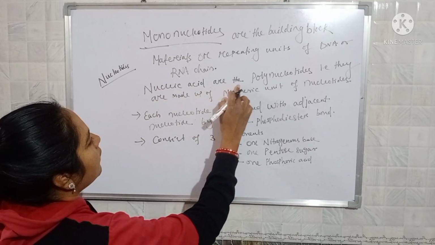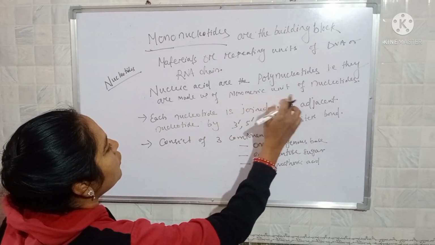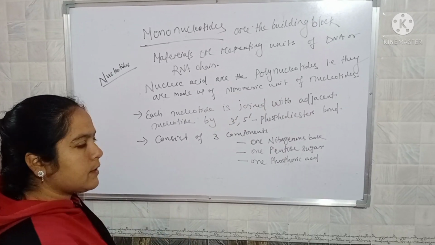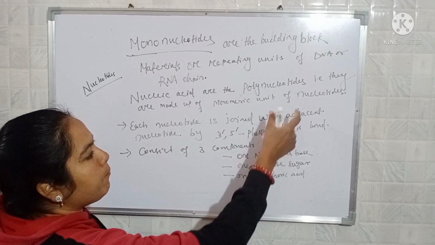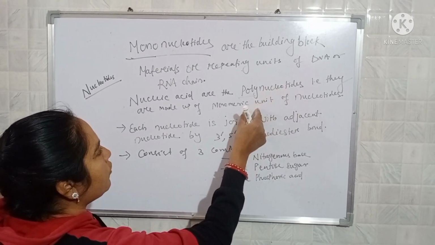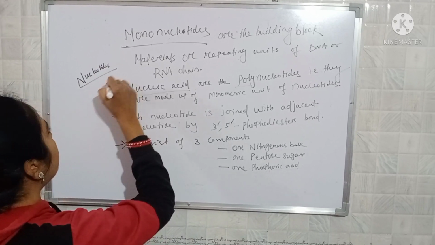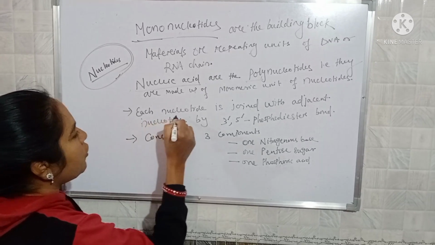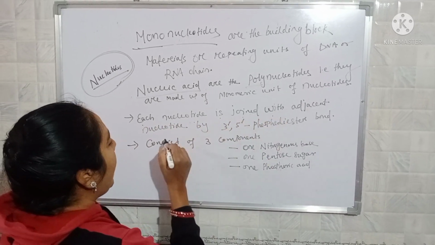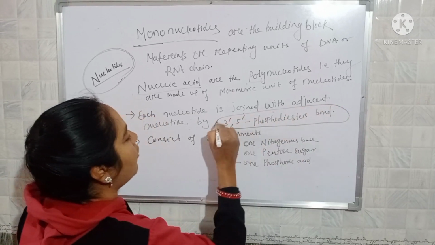Nucleic acids are polynucleotides, that is, they are made up of monomeric units of nucleotides. Poly means many nucleotides joined together to form the nucleic acid. So let us start with these nucleotides. What is the meaning of the nucleotides? Each nucleotide is joined with the adjacent nucleotide by a 3' 5' phosphodiester bond.